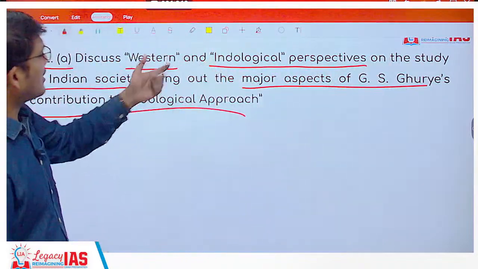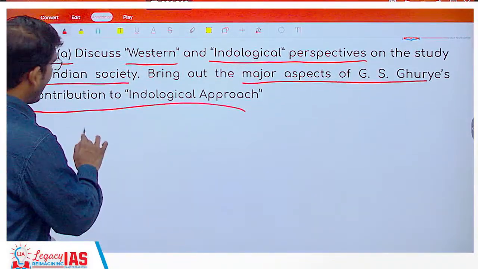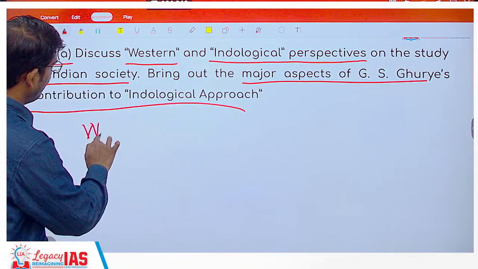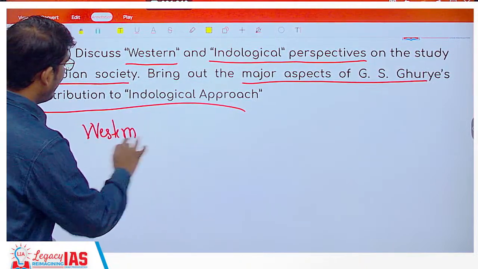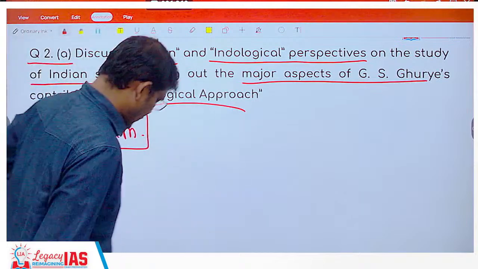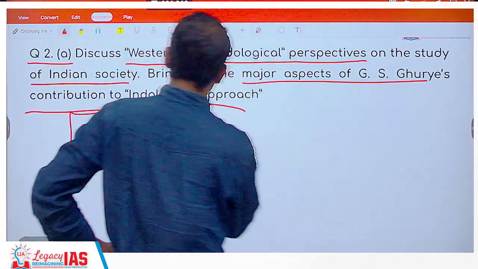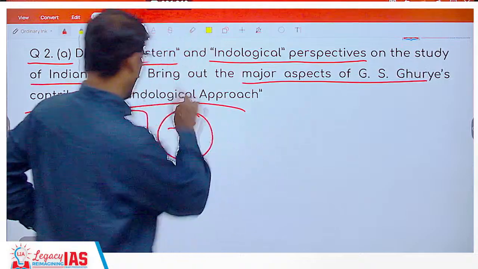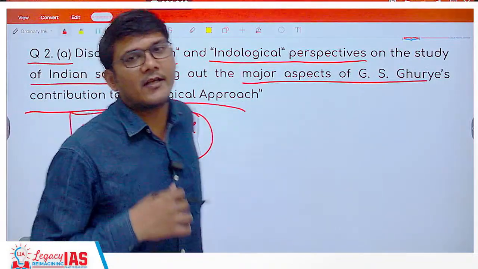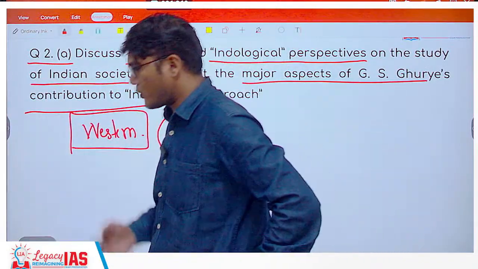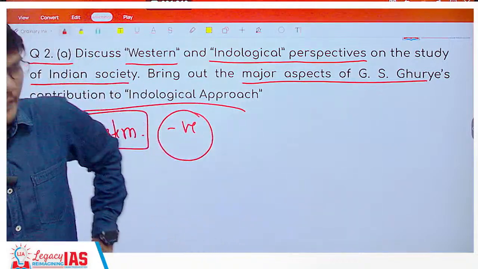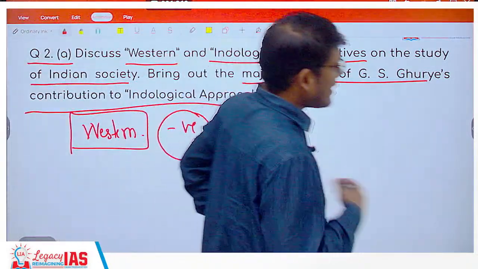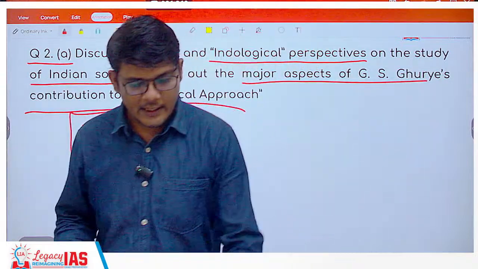So for the first part of the answer, how do you address it? Start with the Western perspective. How have Westerners looked at Indian society? They have looked at it in a very negative way. The caste system, the rituals, the village republics, the presence of the village, anything in India has been looked at in a very negative way.